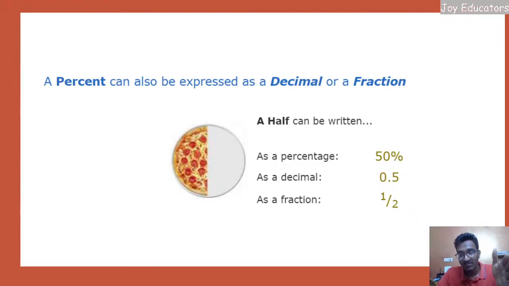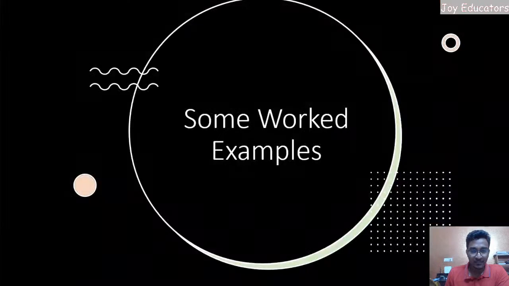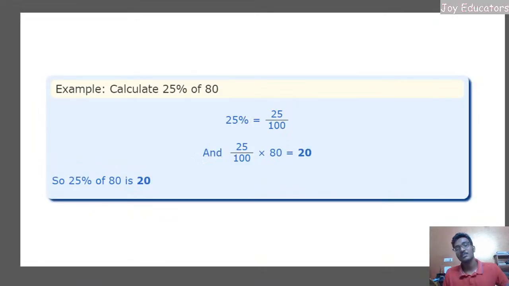Okay, so in the same way we are going to do so many things. After this I am going to share a few examples and then we will go into the main part, the advanced part. This is only the basic fundamentals. Just for 5 to 10 minutes I'm going to talk about the basic fundamentals. So every person who is going to answer me these few examples, this example I'm going to do, and from the next you guys can write. Okay, the first one is calculate 25% of 80.